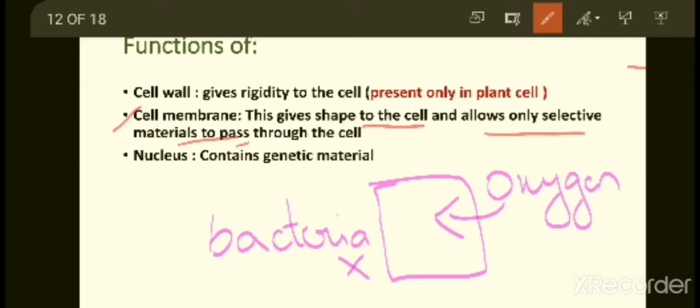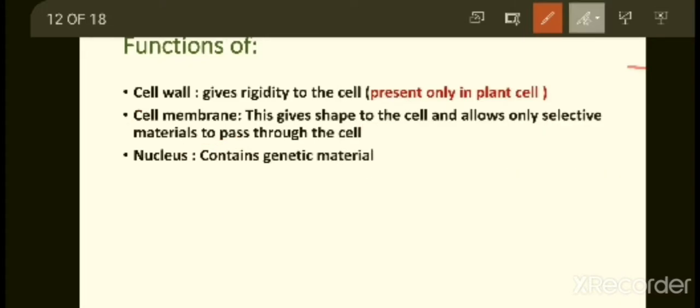Other materials will be stopped by the cell membrane. The cell membrane is present both in plants and animals, but cell wall is present only in plants.